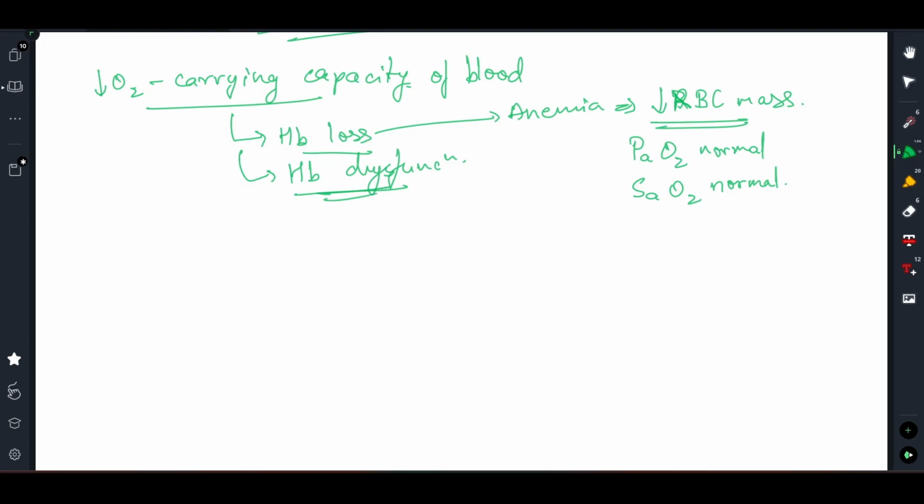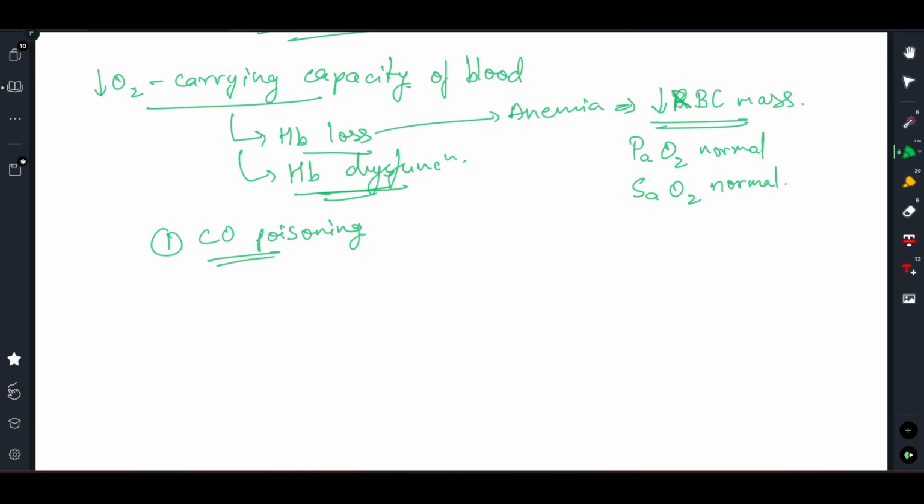So the first case what we can discuss here is CO poisoning, carbon monoxide poisoning. Now what's interesting is that carbon monoxide is a molecule that has a very higher affinity towards hemoglobin as compared to oxygen, right?